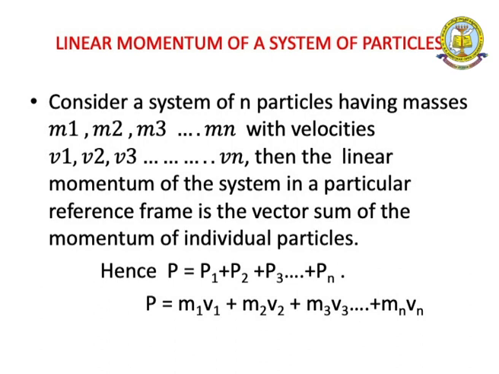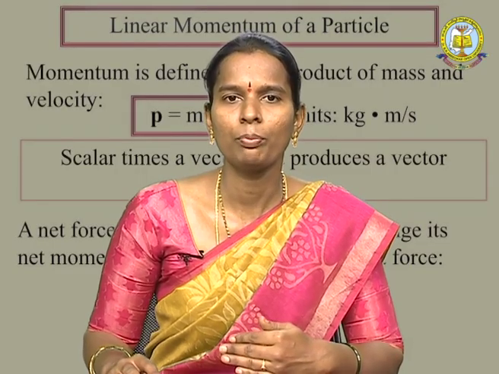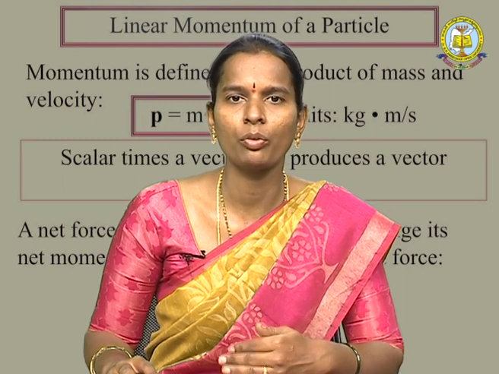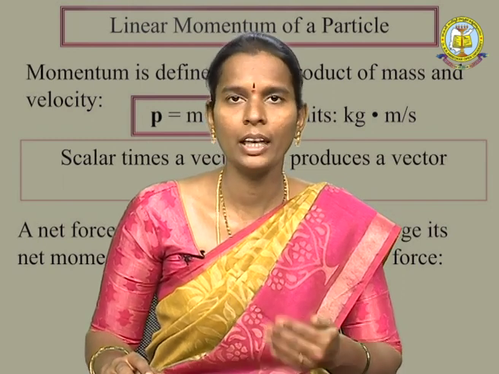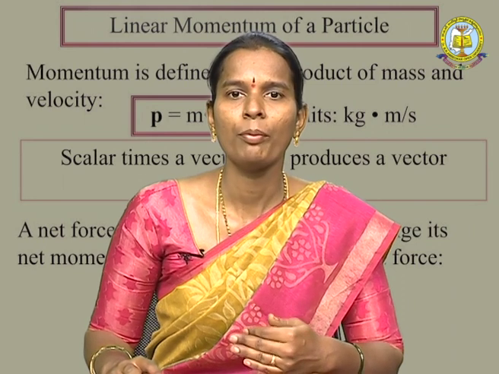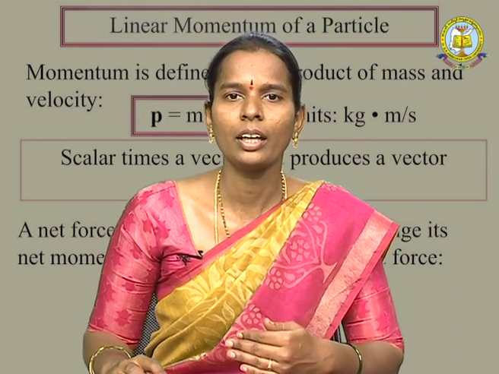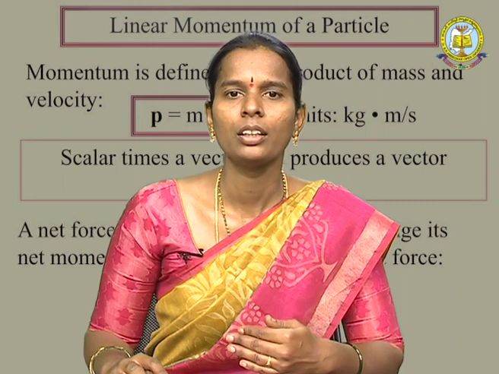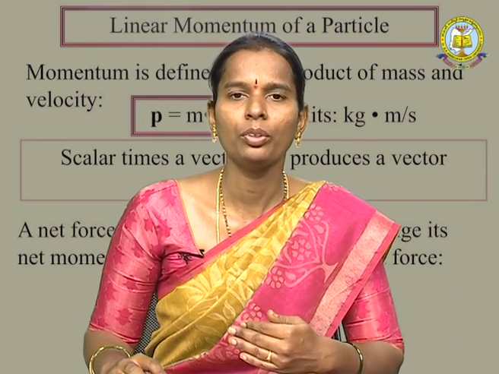Then the linear momentum of the system in a particle reference frame is the vector sum of the momentum of individual particles. That is, p is equal to p1 plus p2 plus up to pn. Therefore, p is equal to m1 v1 plus m2 v2 plus m3 v3 up to mn vn. You can write this as the summation from i equal to 1 to n, for n number of particles, of m_i v_i.